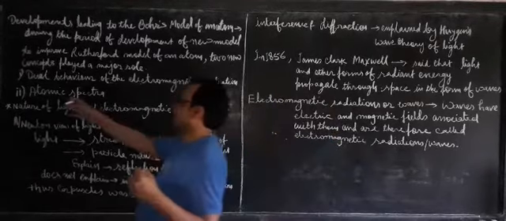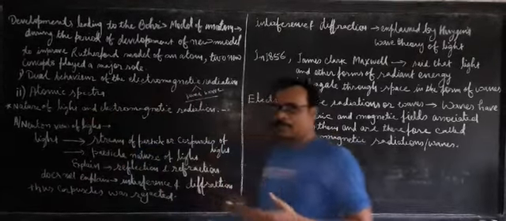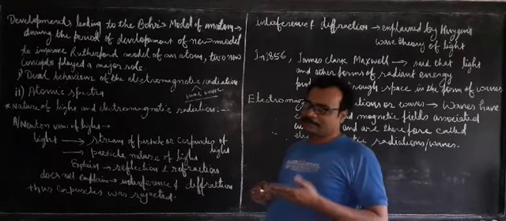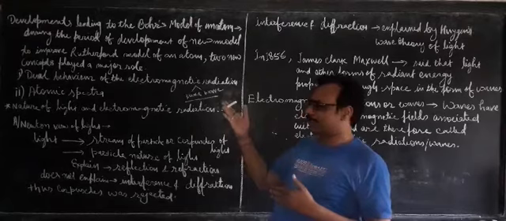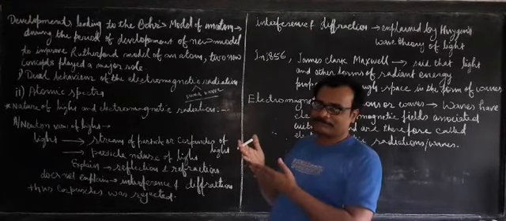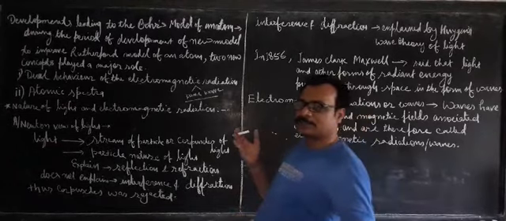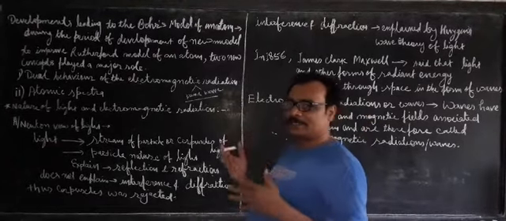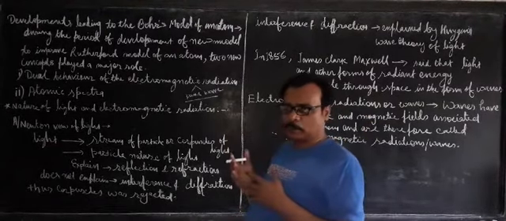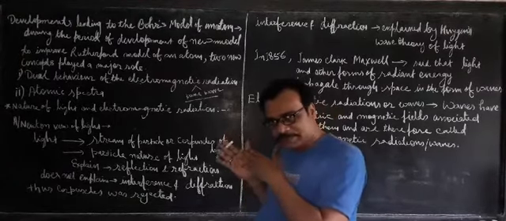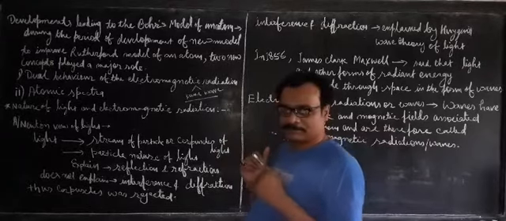Second thing, atomic spectra. We have observed continuous spectra like a rainbow. One color merges into another, the second color merges into the third, the fourth into the fifth. So there is no definite boundary at all. Well-defined boundaries of the colors are not produced. Such types of spectra are known as continuous spectra.